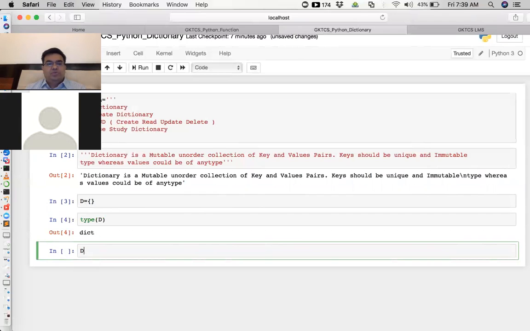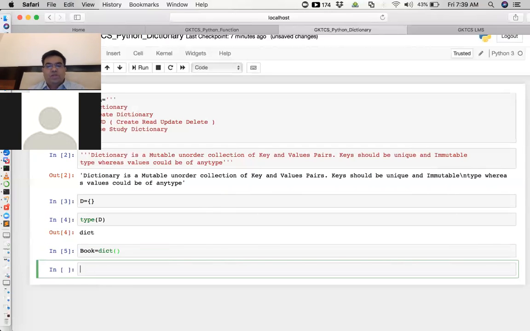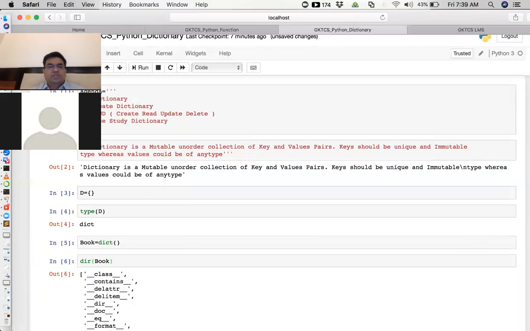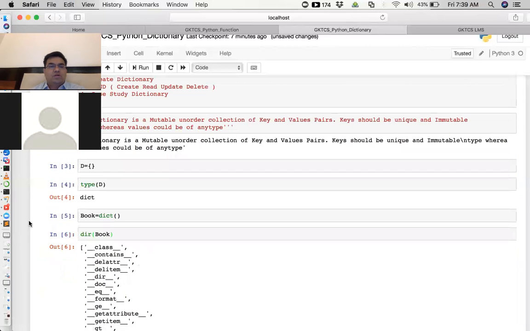The other way to create a dictionary, let's say you want to create a book dictionary, is by using the dict function. This is also another way to create a dictionary. Again, you can check what book is: the book is a dictionary. You just have to say type here.